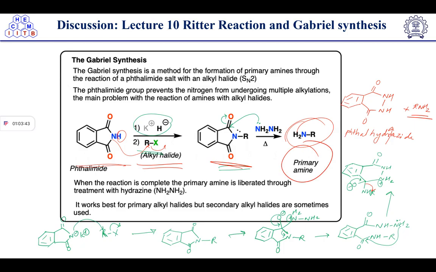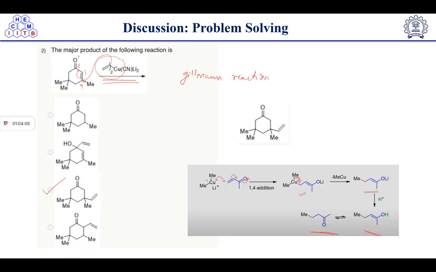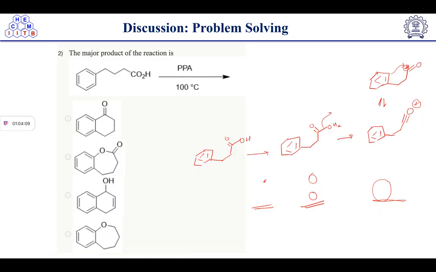With phthalimide, the reaction is complete. The primary amine is liberated through the treatment with hydrazine here, and it works best with primary alkyl halides, but secondary alkyl halides are sometimes used in this case. Okay, we have discussed the mechanism in detail here. You can see, I'm not going to spell it out again. So let's quickly go to the next class.